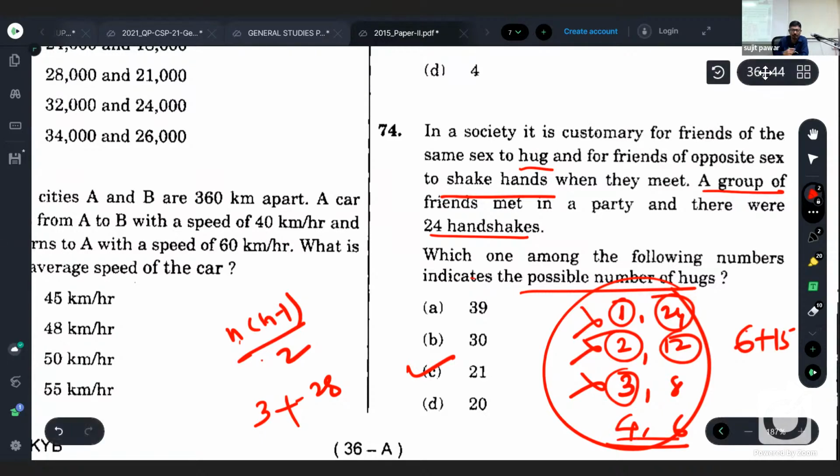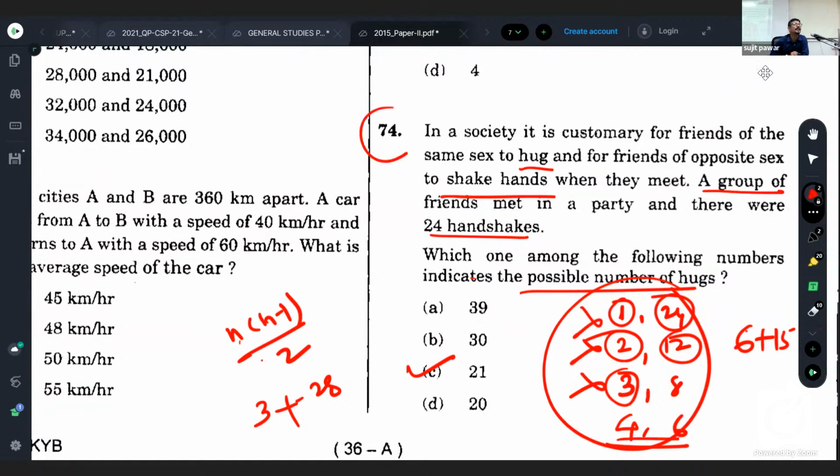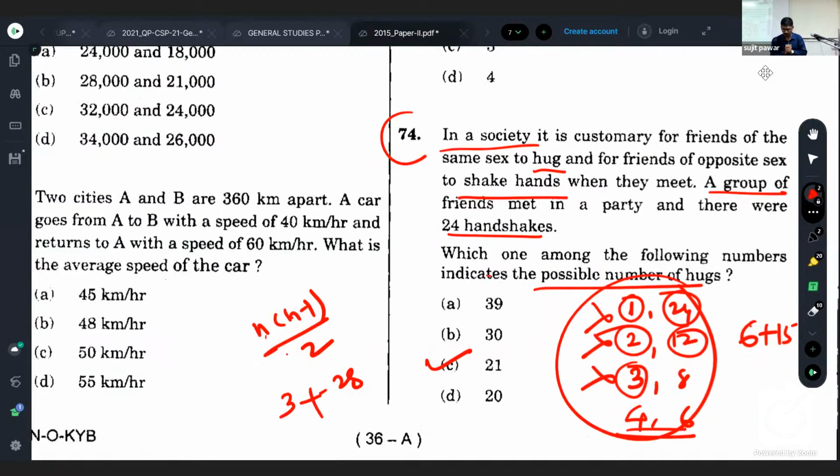So this entire question is related to only factors of the numbers, divisors of 24. Being divisors of 24, if you know how to tackle these divisors of 24, then technically you should get all these things in detail. Is it clear? Got it? Okay. So these are the things we have to take into account while solving questions related to maths.